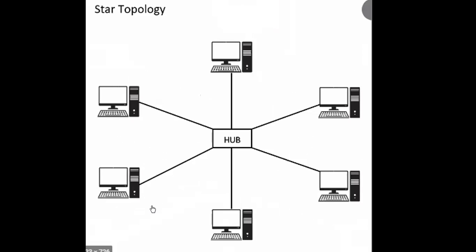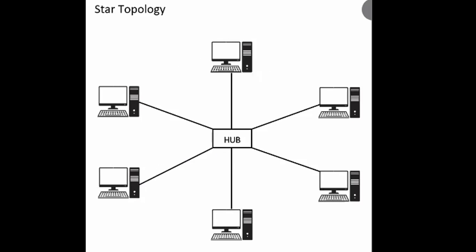Fault detection and isolation is also very easy because all the computer systems are connected to a single hub only. A star network can easily identify a faulty computer system, because all the computer systems in a star topology are connected individually via cable to the hub. It requires more cabling as compared to the bus and ring topology. So if the hub fails, it will lead to network failure in this star topology.